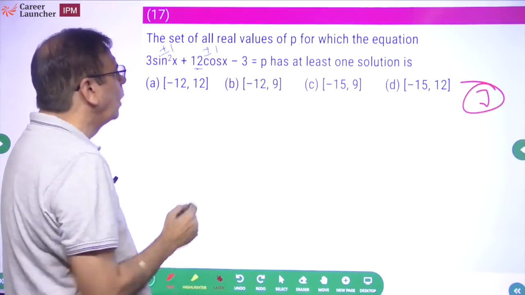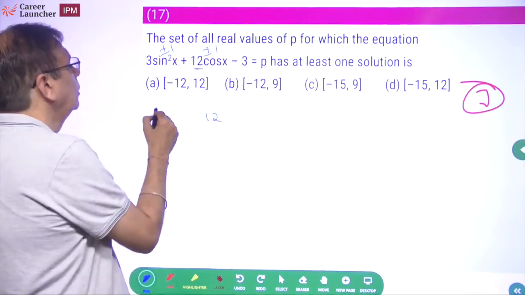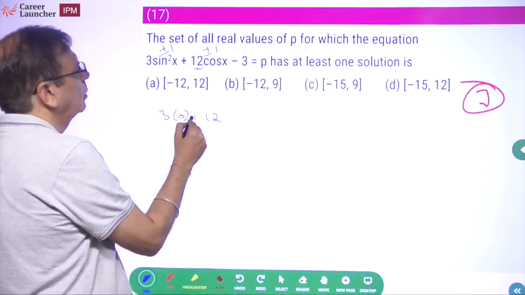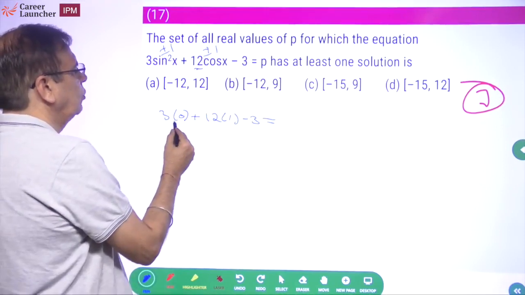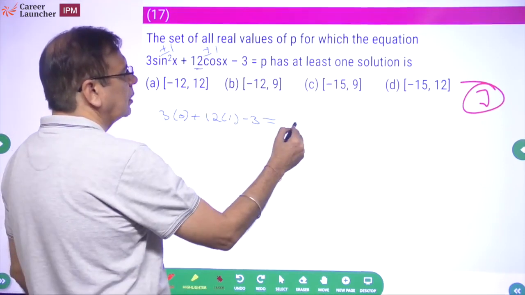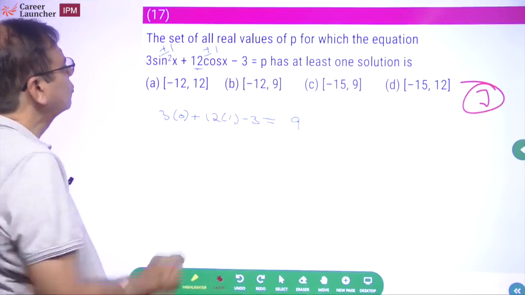If cos x is equal to 1, this becomes 12. And if cos x is 1, sin will be 0. So this will be 3 into 0. What does it become? 0 plus 12 minus 3, this is 9. 9 should be there. ठीक है. So एक रेंज पता चल गई.